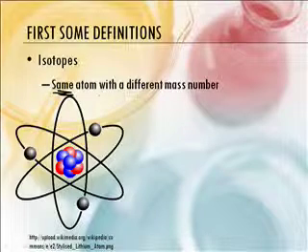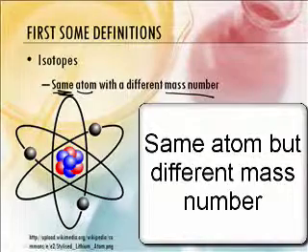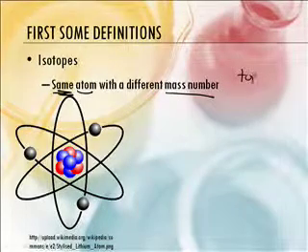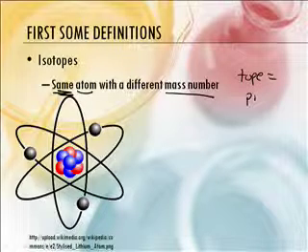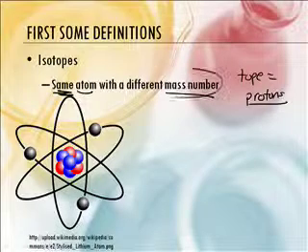So we have the same atom with a different mass number. Same atom means it has the same number of protons, because a different number of protons makes it a different atom. That is correct. So we're getting tope somewhere. I don't know for sure if this is true, but I'm going to call tope equal to protons. Protons or the atom. Yeah, maybe something like that. So we're going to learn about isotopes today. So it's the same atom with a different mass number?